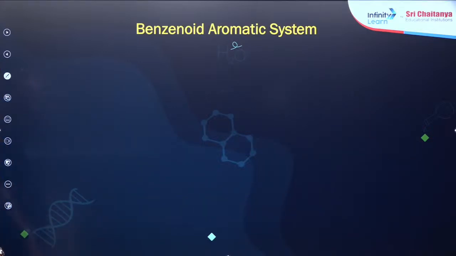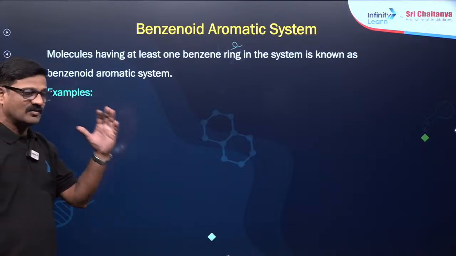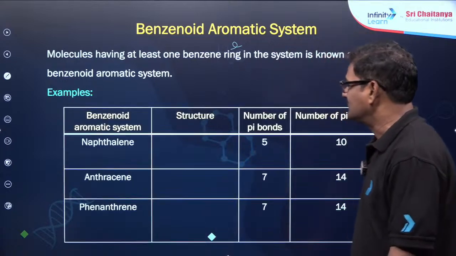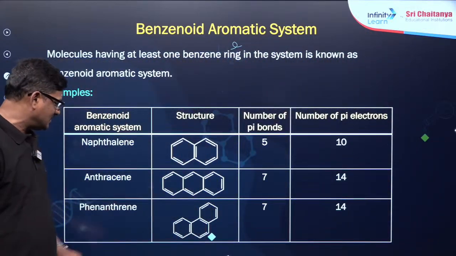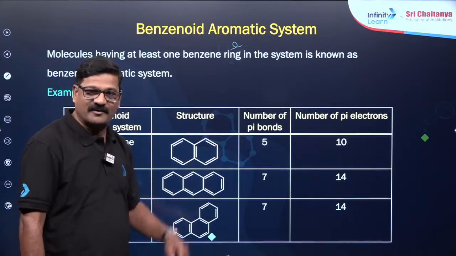Let's talk about the benzenoid aromatic system. Molecules having the benzene ring are known as aromatic benzenoid compound systems. Naphthalene is an example, anthracene is an example, phenanthrene is an example.